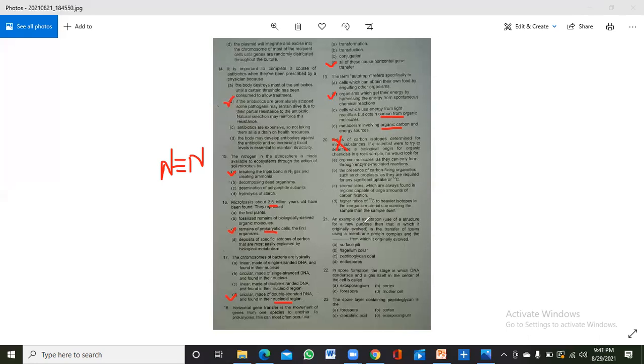So it is known as an exception. An example of an exception is the transfer of toxins using a membrane protein complex and the structure from which it originally evolved. So toxins can be transferred from one cell to another cell with the help of other mechanisms.